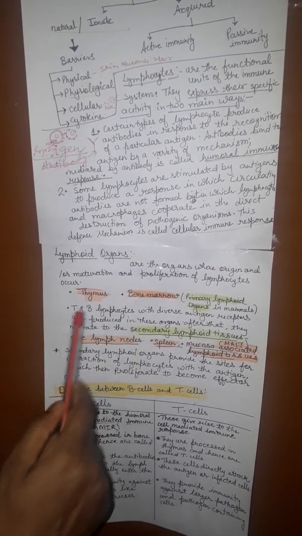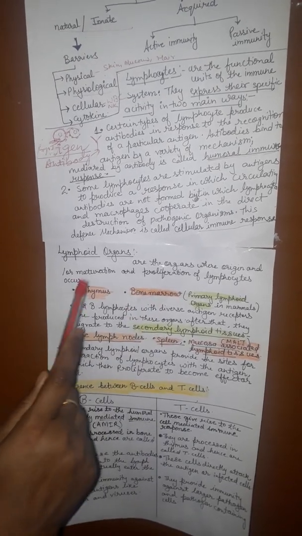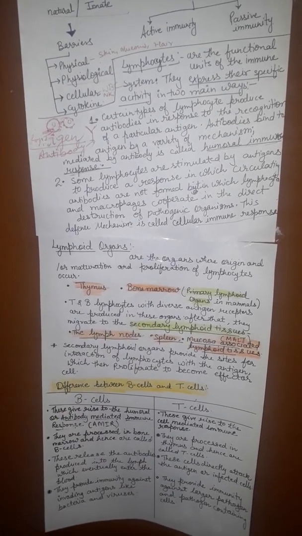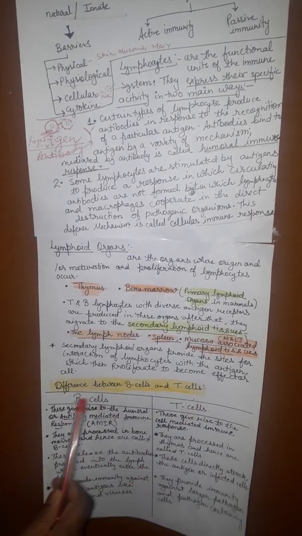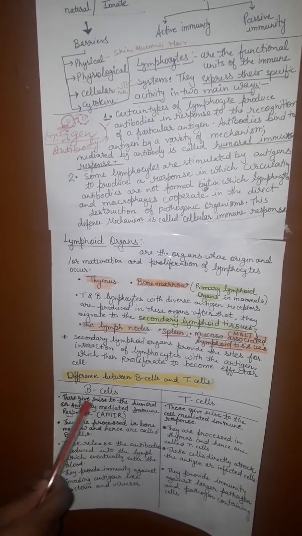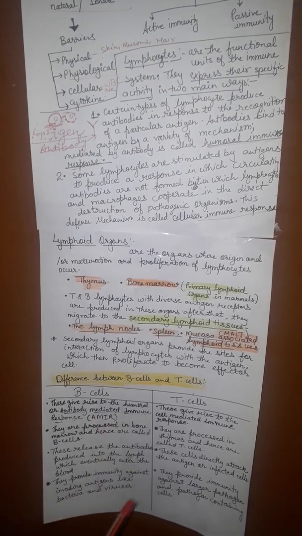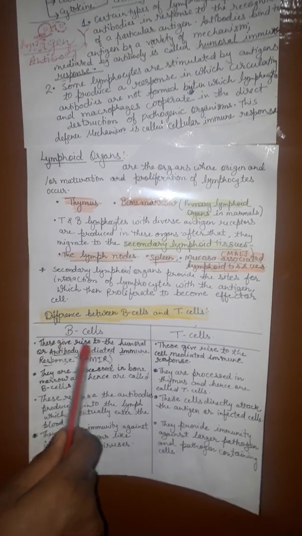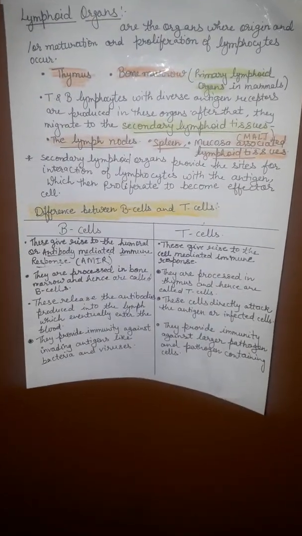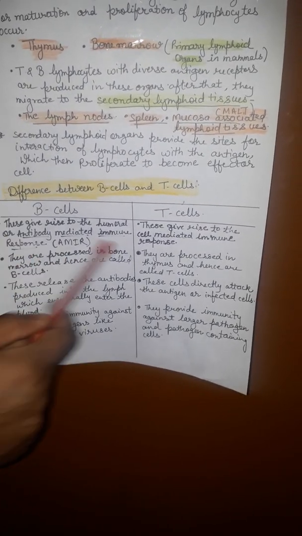Both originate from the bone marrow, but T cells mature in the thymus basically. Now you should see the basic difference between the B cell and T cell. B cells give rise to the humoral or antibody mediated immune response, that is AMIR, which I explained in my previous video along with the cellular immune response.